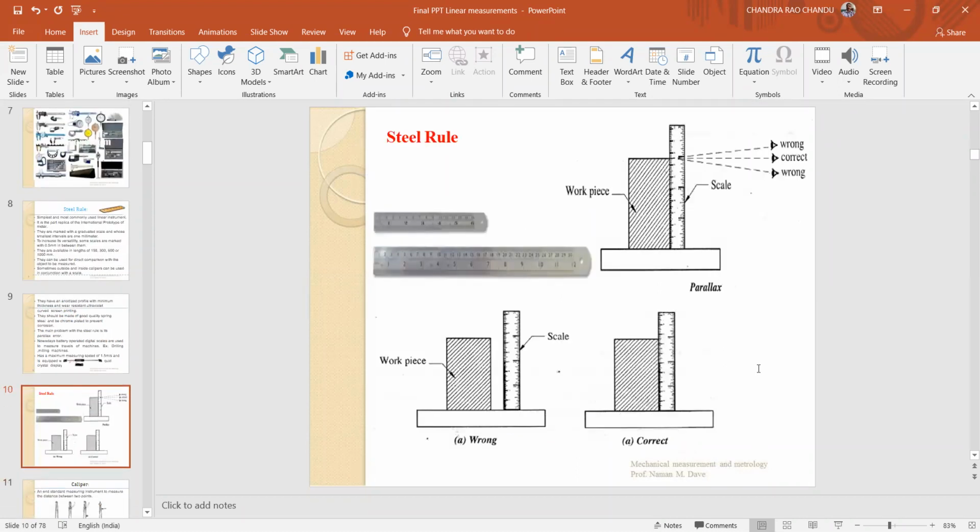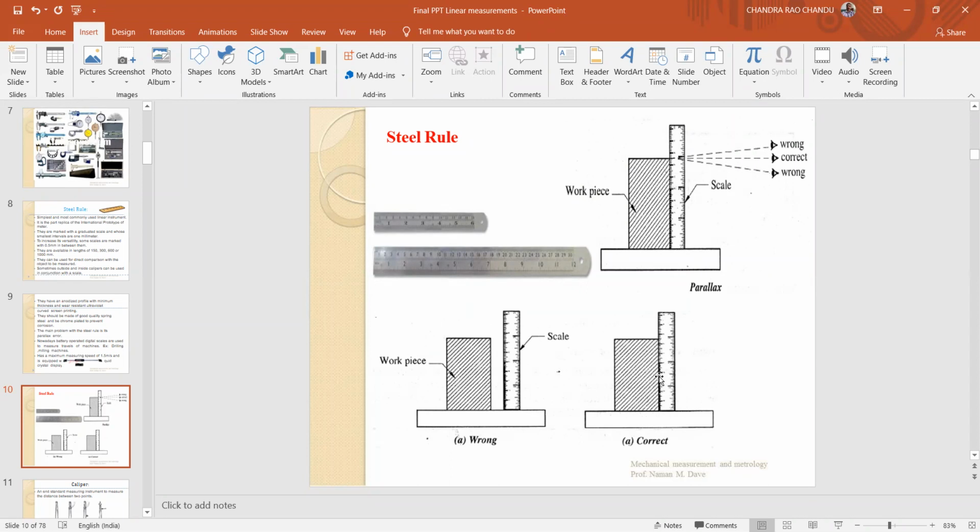Next, steel rule. Okay, in this steel rule, if you observe this diagram, the workpiece is placed away from the steel rule. Here there exists a clearance between the steel rule and the workpiece. If you take it like this, you will get wrong results. So what is the correct position? Here you have to place the workpiece which is to be measured in contact and parallel with the steel rule. Okay, like this. You have to place it like this.